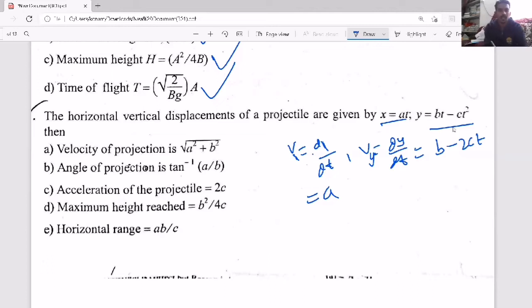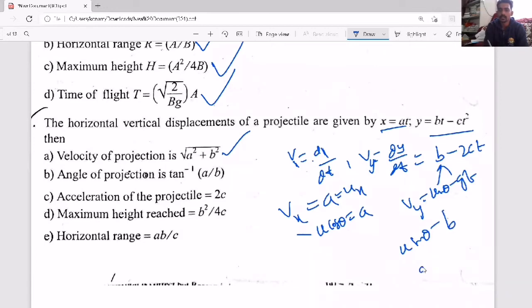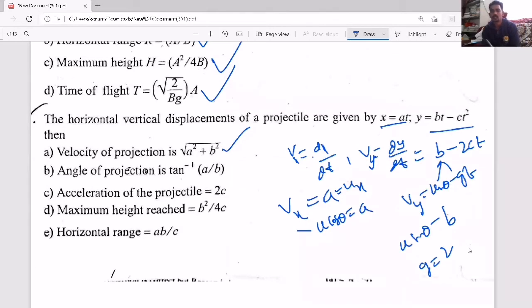Now vx means nothing but ux, so u cos theta. So u cos theta value is how much? a. Now vy means u sin theta minus gt. So if you compare, in place of u sin theta what is there? b, and in place of g, what is there? 2c.